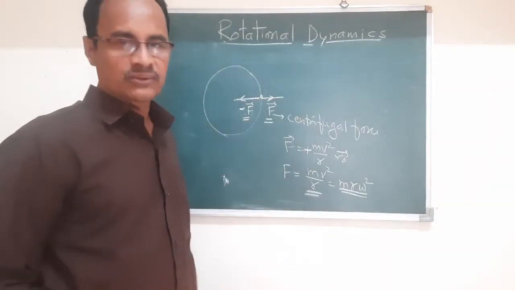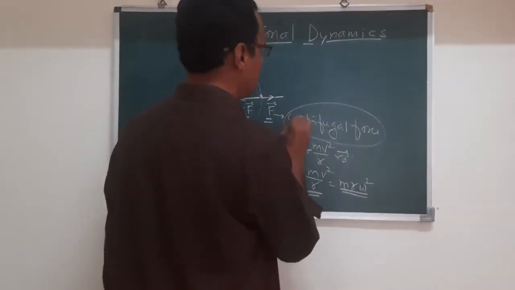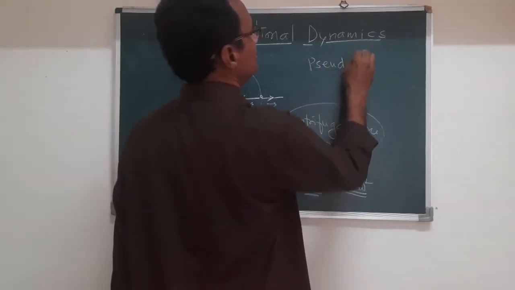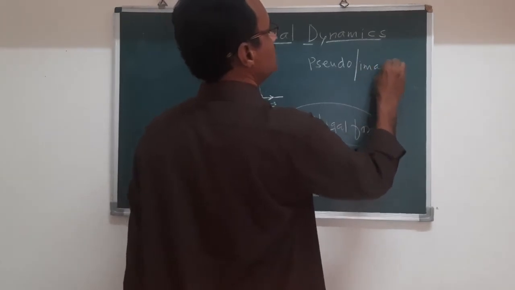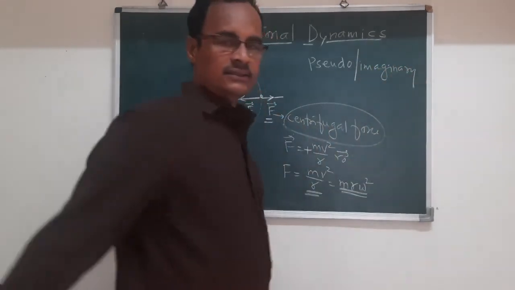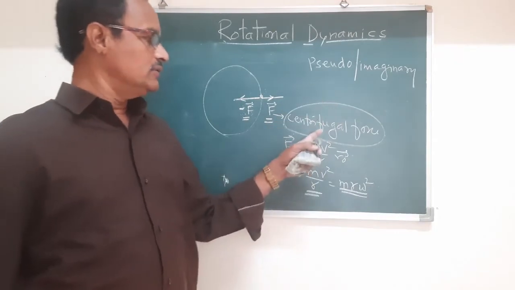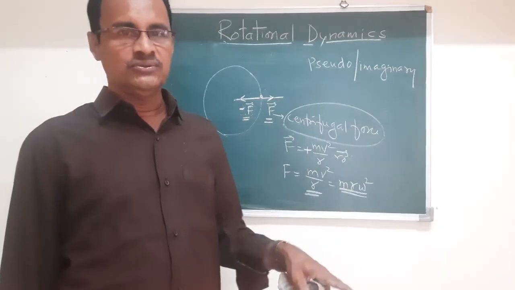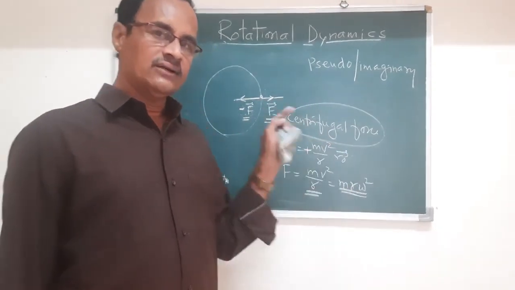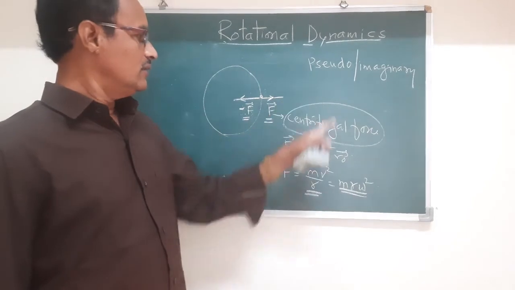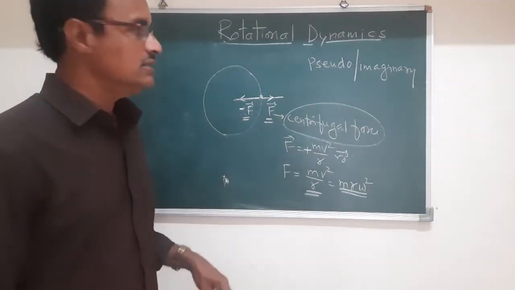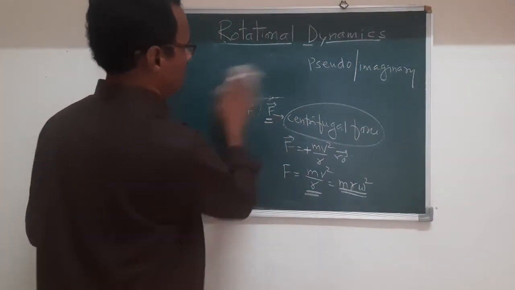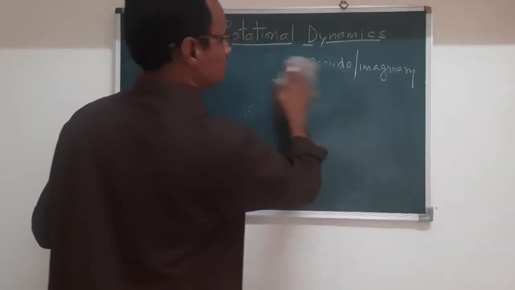Now this is about the centrifugal force, but what is this centrifugal force? It is a non-real or pseudo force. We just imagine it, or it is called the imaginary force. It does not obey Newton's laws of motion. We just imagine that there is some equal and opposite force acting on that electron, and hence that electron can revolve in the circular orbit. Now this is called the centrifugal force, a non-real or pseudo or imaginary force. Now this is about the centrifugal force.